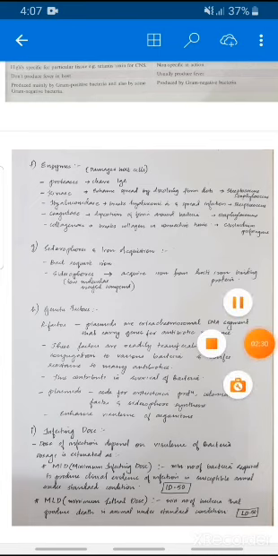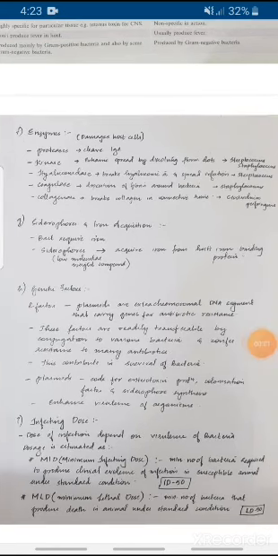So this is about the virulence factors and this is about the chapter. So this is the end of the chapter.